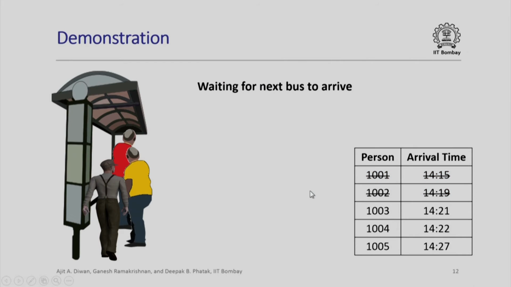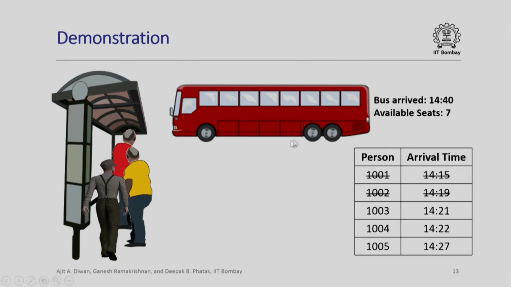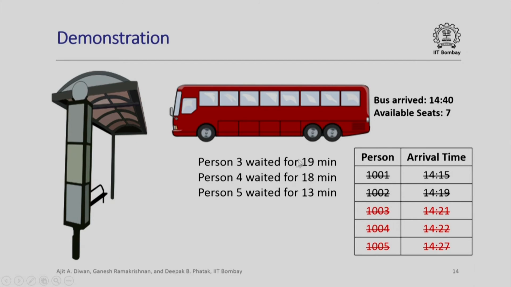Next, another bus comes, all the 3 people are waiting for the next bus to arrive, and let us assume that this bus arrives at 14:40. Let us assume that there are 7 available seats in this bus. Of course, there are only 3 people remaining in the queue. All 3 of them will be able to board the bus. Once again, we calculate the actual waiting time for each person individually. How? We know when the bus arrived and we know when the people arrived. So the difference between these two will be the waiting time.